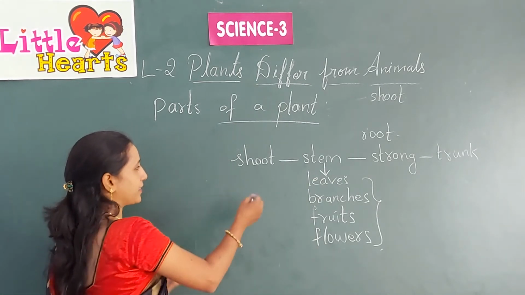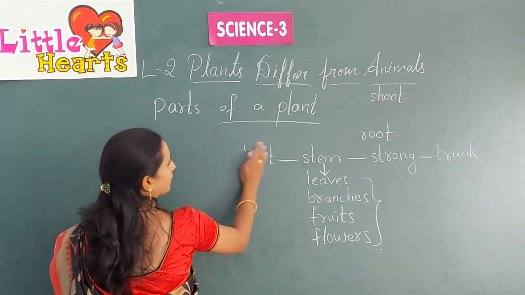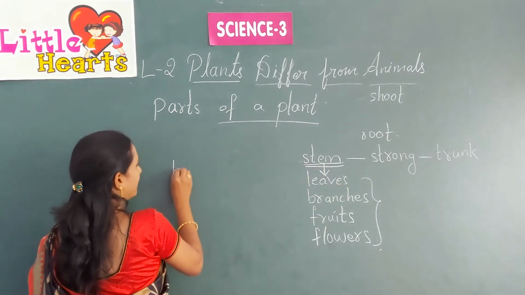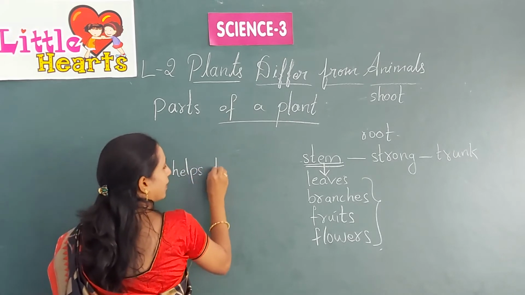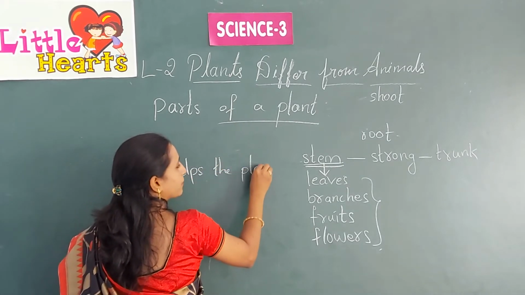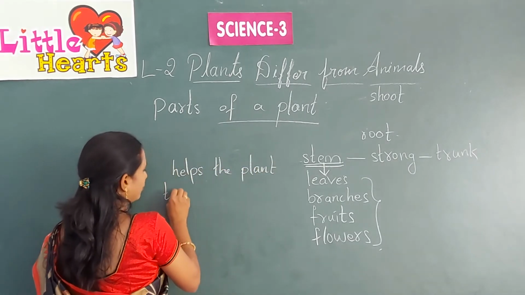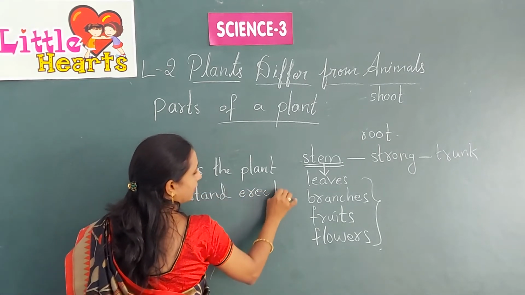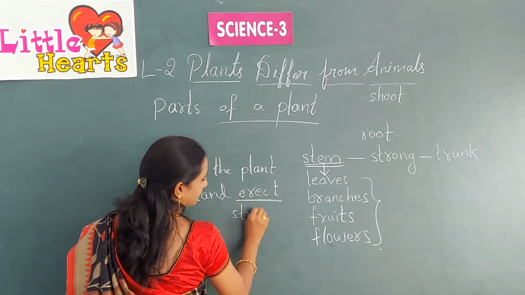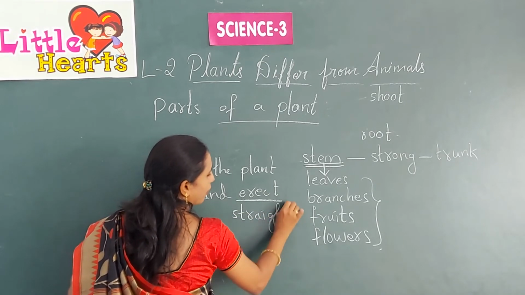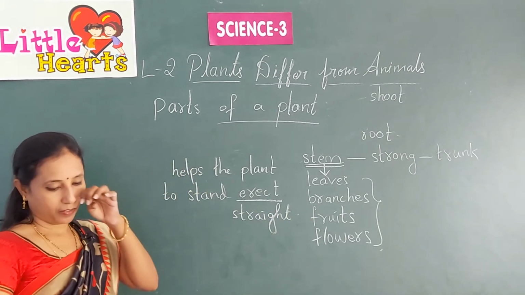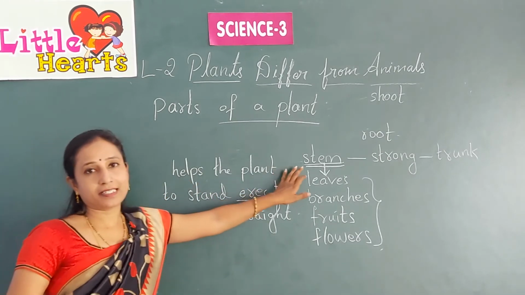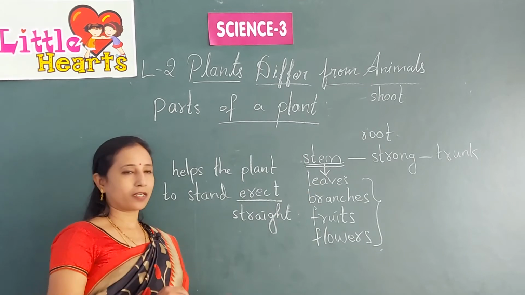This stem helps the plant to stand erect or straight. And this stem supplies water from the roots.